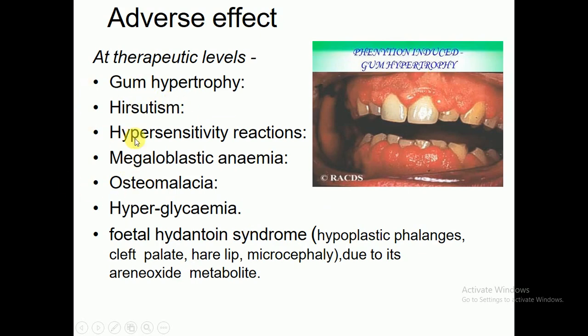Look here, hirsutism. Hirsutism is another abnormal condition of abnormal hair growth. Hairs develop abnormally, especially in females. These are the adverse effects which are reported. Adverse effects may be in the form of hypersensitivity reactions. There may be chances of megaloblastic anemia, osteomalacia, and hyperglycemia, increased glucose concentrations.